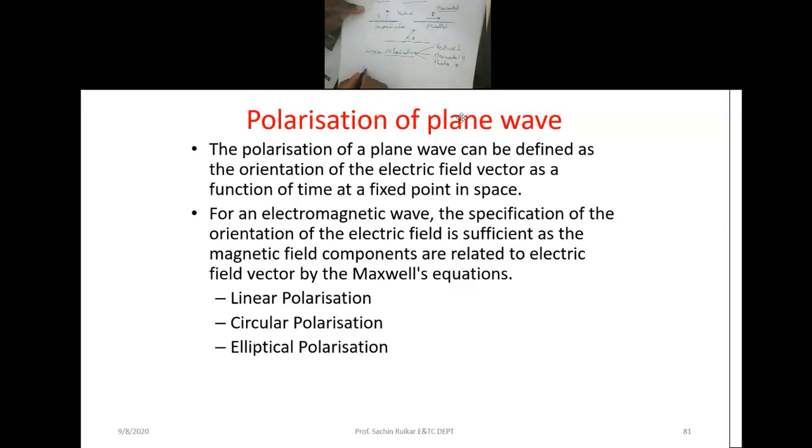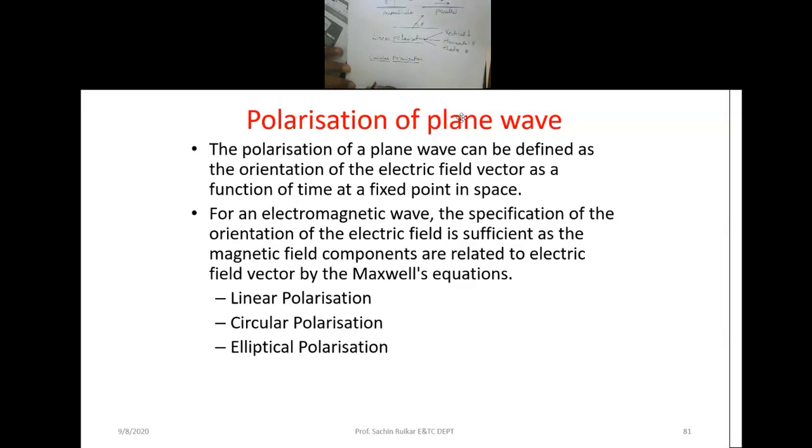Another case is circular polarization. What does circular polarization mean? We consider your field, which is nothing but a simple wire. If you consider circular polarization, your electric field vector is propagating in a circular fashion.